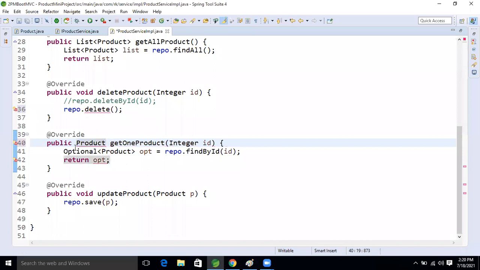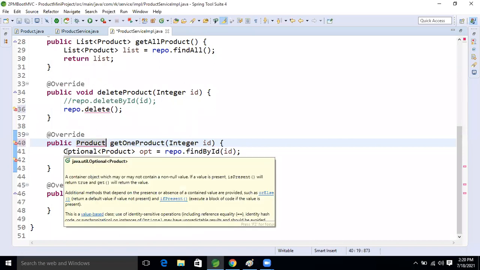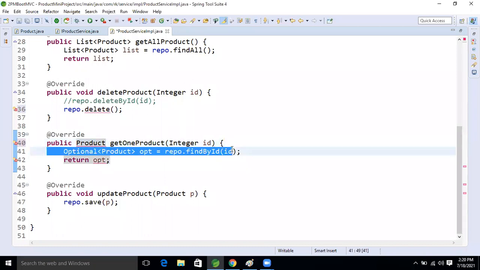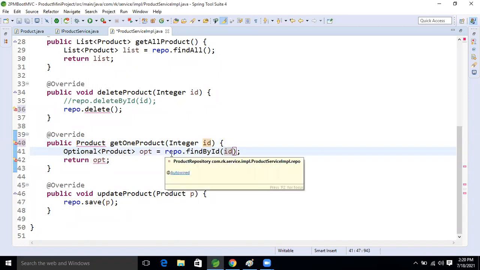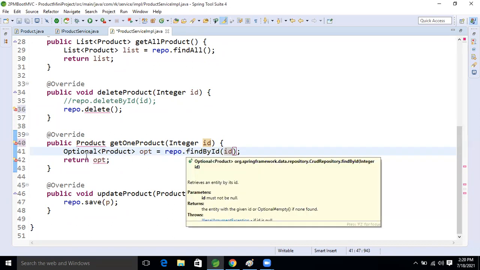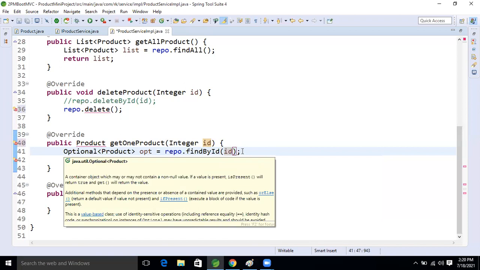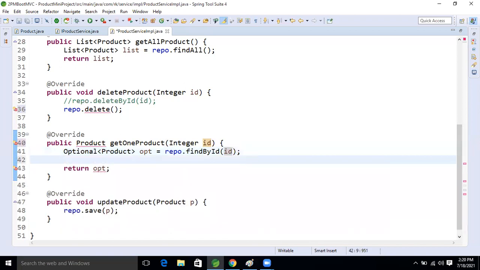I'm returning what? Direct product only, right? And inside that, Optional is there, right? Based on that, what we are getting now, finding by ID, it will return one object, right? As an Optional.